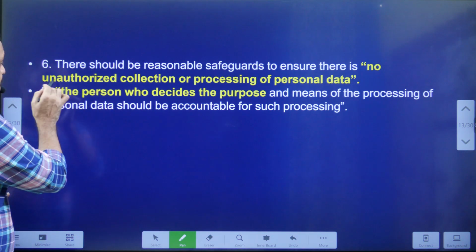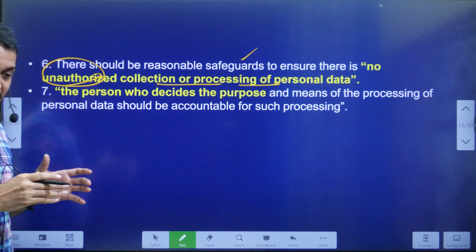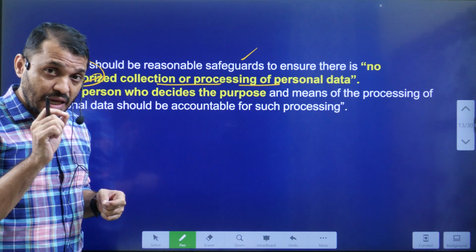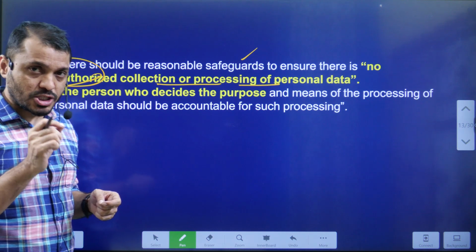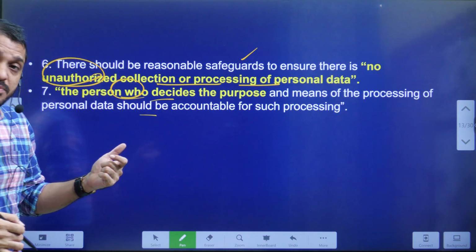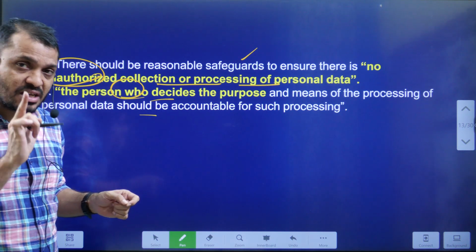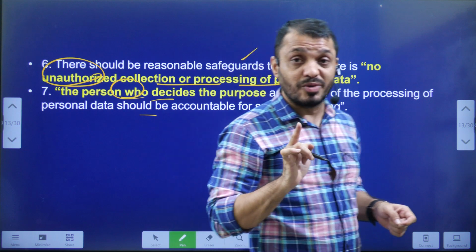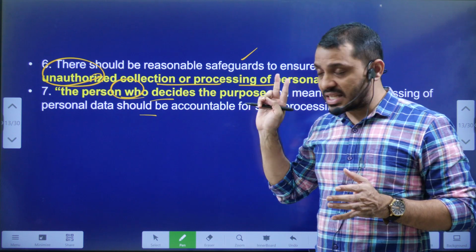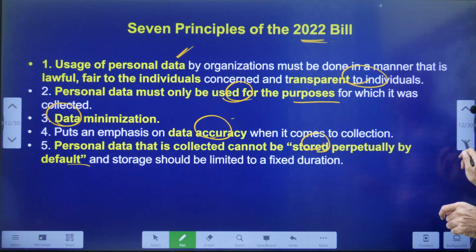Sixth one. The sixth one is that unauthorized data should not be there. That means the data should be collected only with the consent of the person as well as by following the rules of the Personal Data Protection Act. And the seventh one is who has to take the responsibility regarding the data misuse and everything. It is the one who is collecting the data. That means the data fiduciary. The data fiduciary is the responsible one who has to protect the data against misuse. These are the 7 overall. These are the 7 pointers regarding the data protection bill.